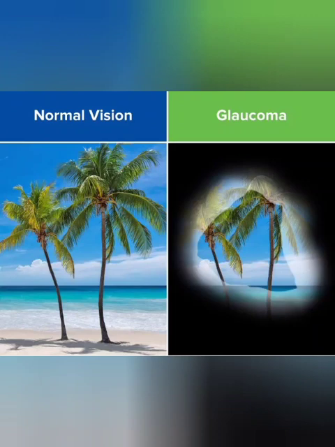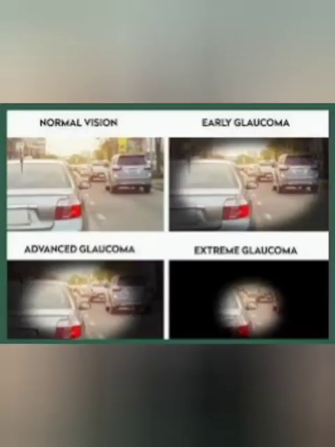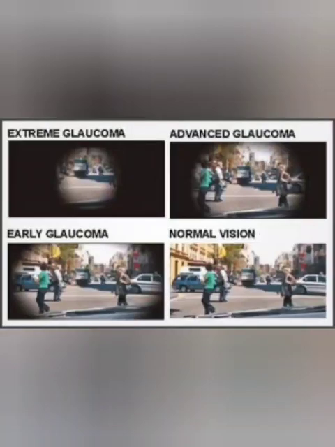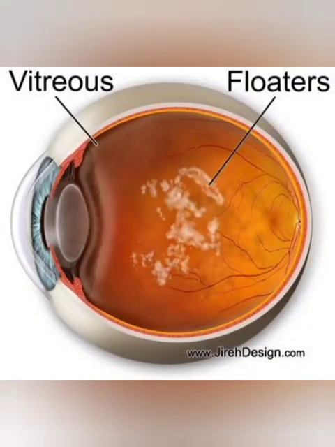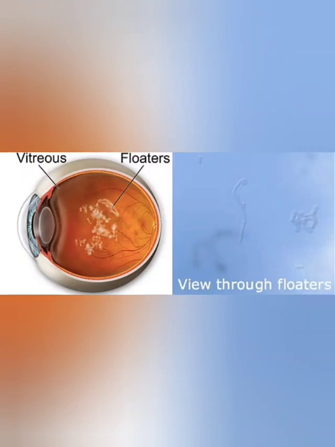4. Floaters. Floaters are small black shapes that float in your field of vision. They look like spots, lines, squiggles, or even tiny spider webs. Most people have floaters that come and go, and they usually don't need treatment. But sometimes floaters can be a sign of a more serious eye disease.